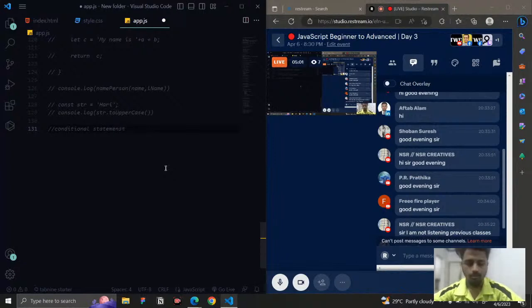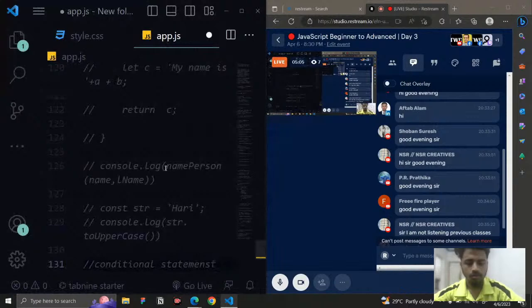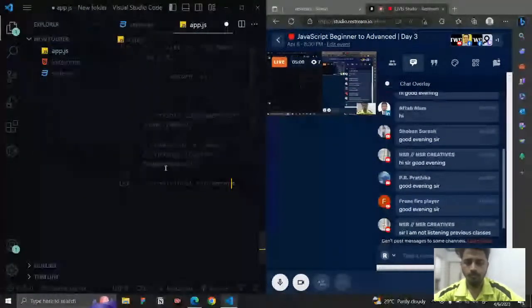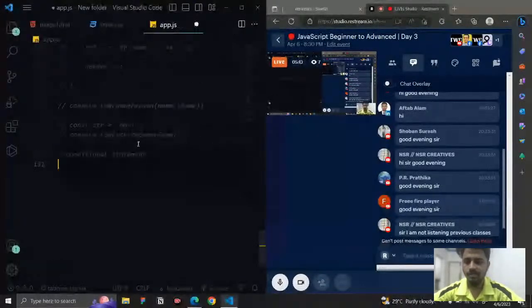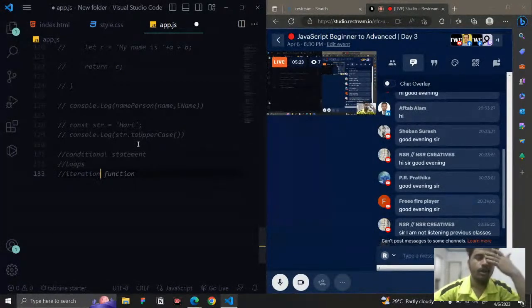Okay, let me increase my font. It is going to be the conditional statements. The topic of loops is also remaining, and we also need to understand what iteration is. That will be really helpful for the project that we're going to do tomorrow. So that is what it is.